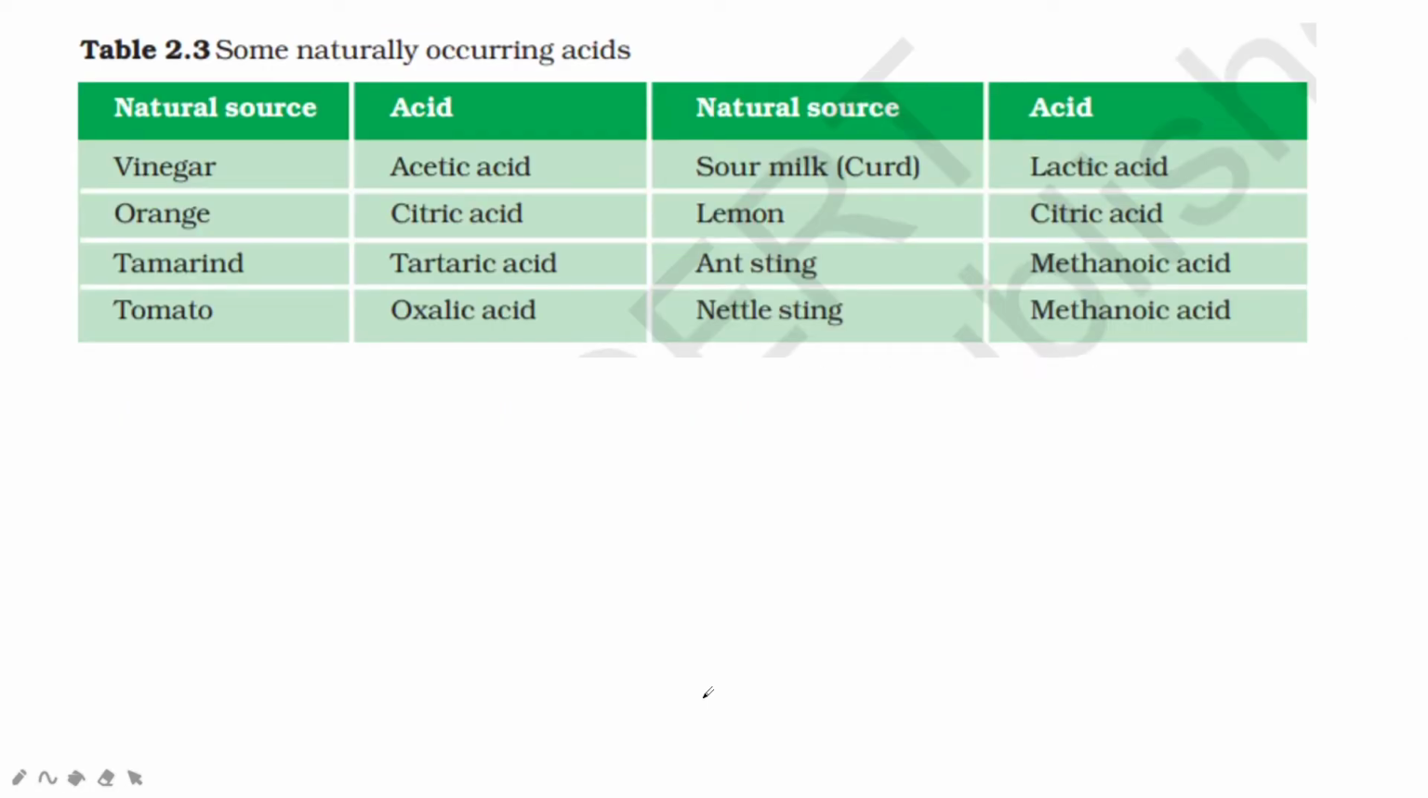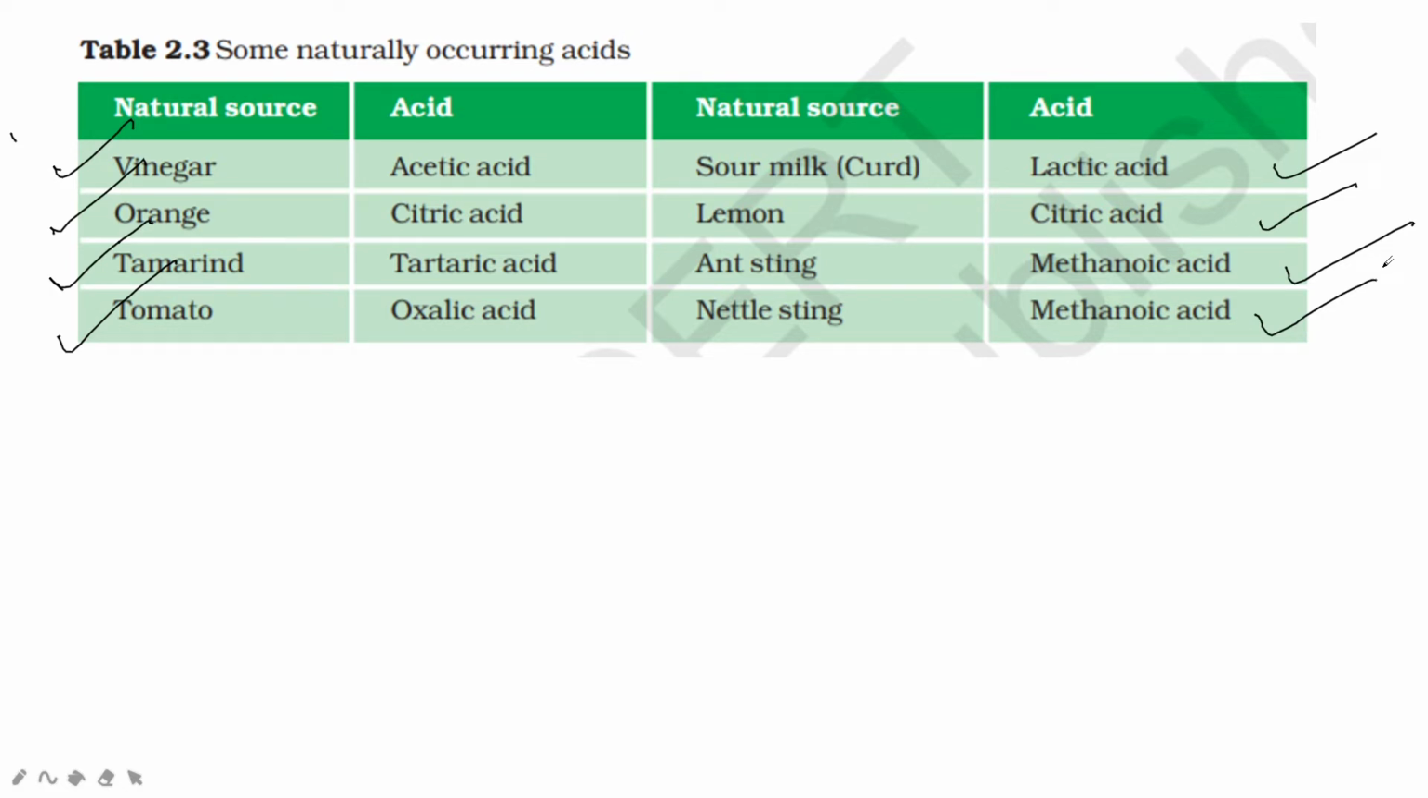So that's why it is very, very important. Some naturally occurring acids you need to remember: vinegar, acetic acid; orange, citric acid; tamarind, tartaric acid; tomato, oxalic acid; sour milk, lactic acid; lemon, citric acid; ant sting, methanoic acid; nettle sting, also methanoic acid.